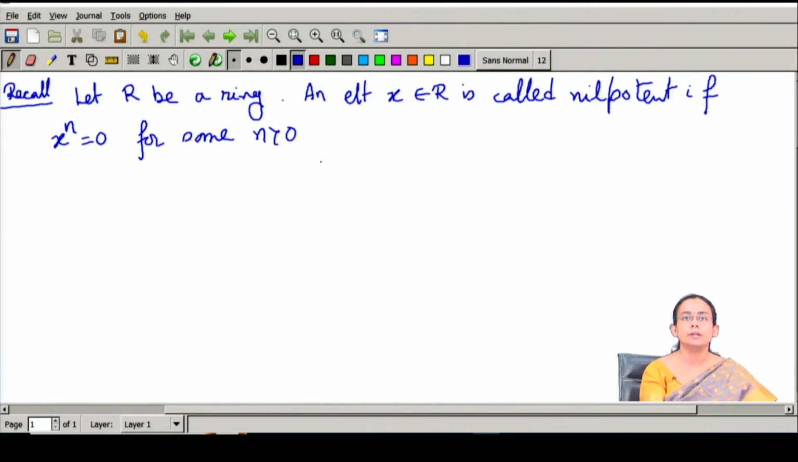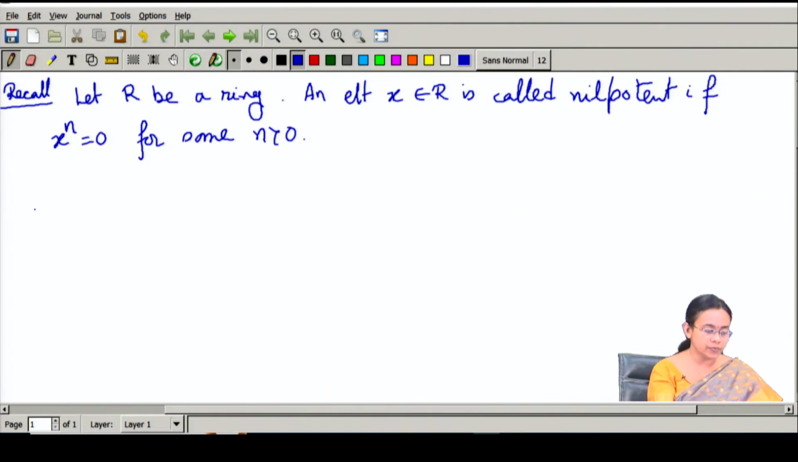The element need not always be 0. Of course, 0 satisfies this condition, so 0 is always a nilpotent element, but if there is some non-zero element such that its power is 0, then we call that element a nilpotent element. So, this we have already seen.